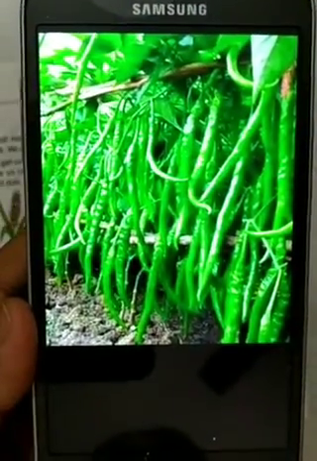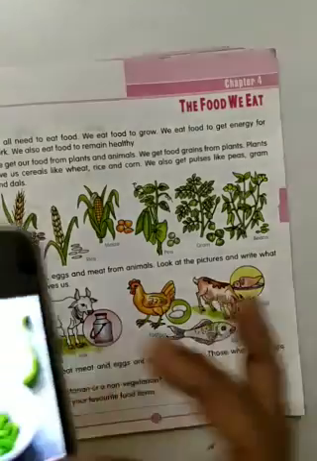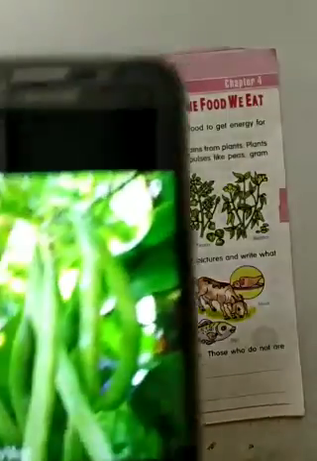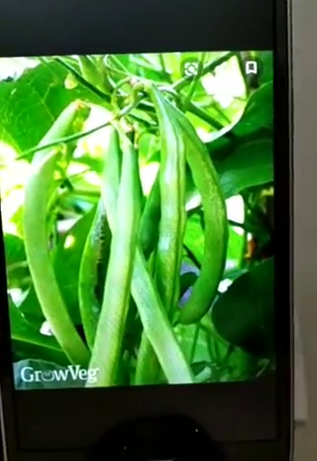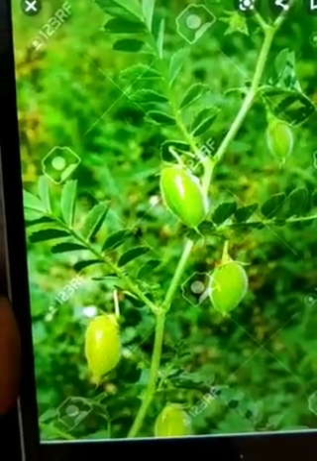Chilies, then beans. These beans are known as pulses. Then chana, gram, we say gram in English for chana.